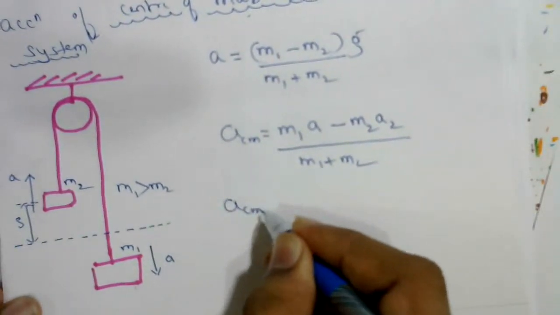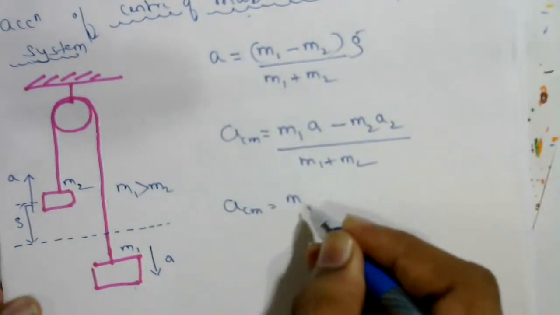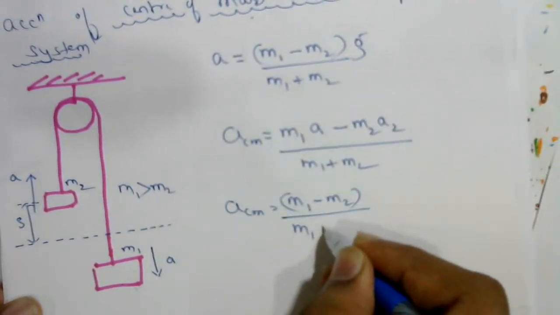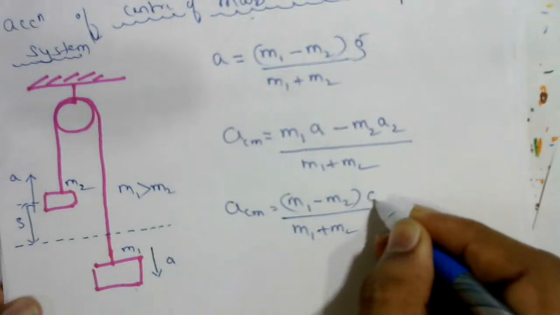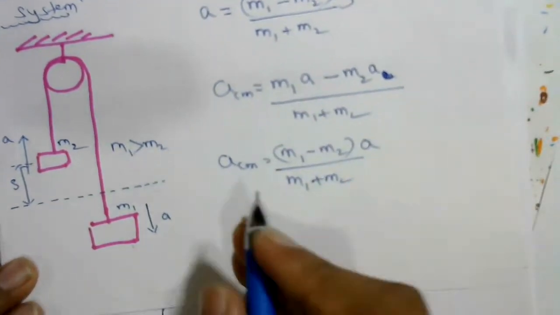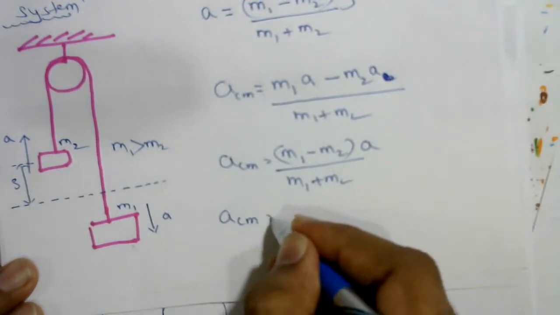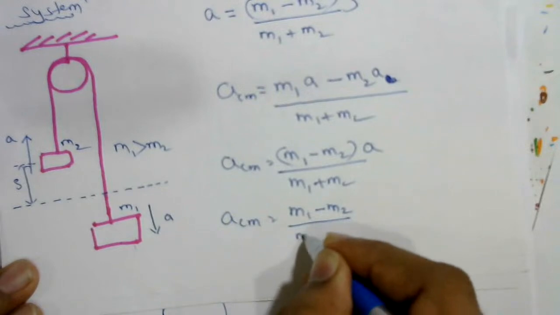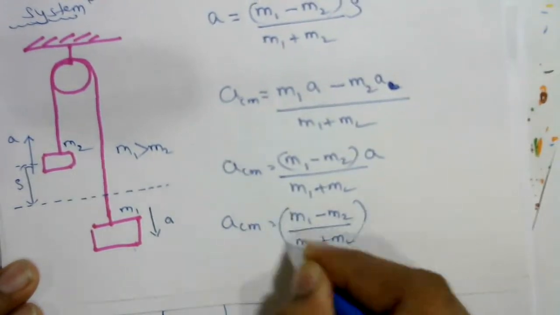Next, take a common: (m1 − m2)/(m1 + m2) times a. This a is common. Next, acceleration of center of mass = (m1 − m2)/(m1 + m2) a.